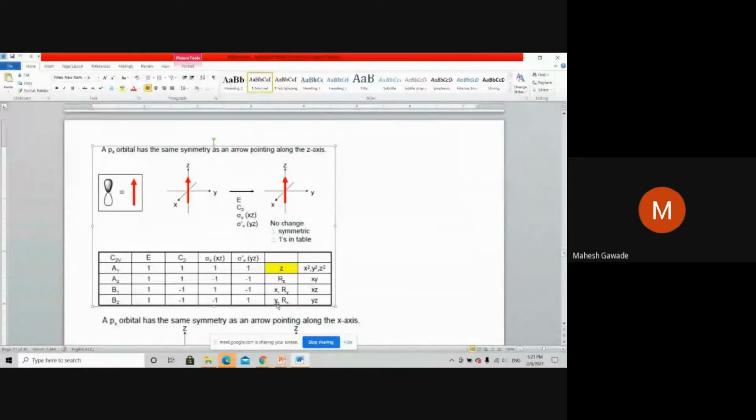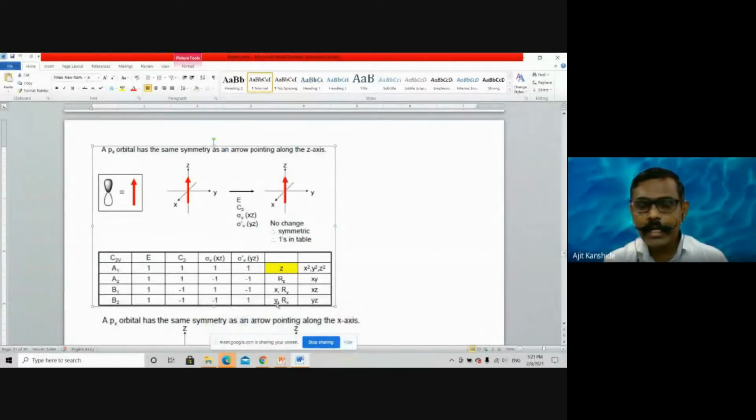Please unmute, there are disturbances somewhere. X, Y, Z are the linear functions, and Rx, Ry, Rz are rotatory functions. Now I am giving you a hint. Suppose I consider a Z orbital or Z axis, my red arrow, as in the notes, is there with you. I provided this material to you.